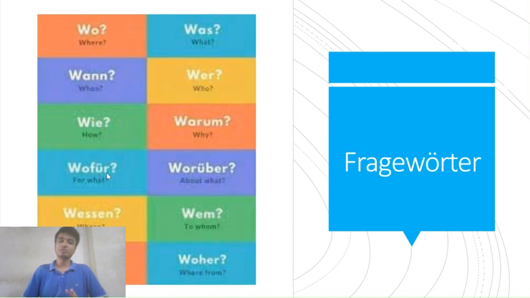The next one is wofür. Für means for, so wofür means for what. Worüber: über means about, so worüber means about what. Wessen means whose. Wem means to whom. Wohin means where to. And woher means where from. So yeah, we'll learn how to use these words in sentences.